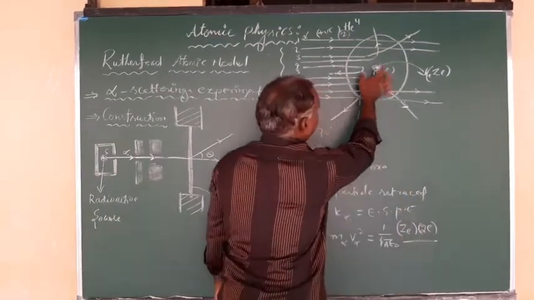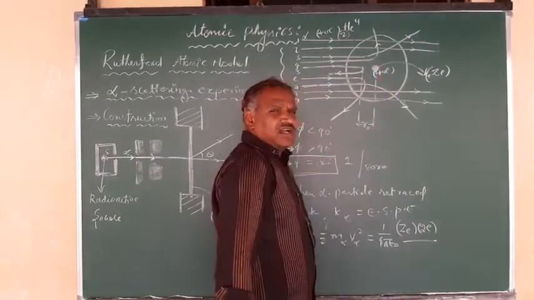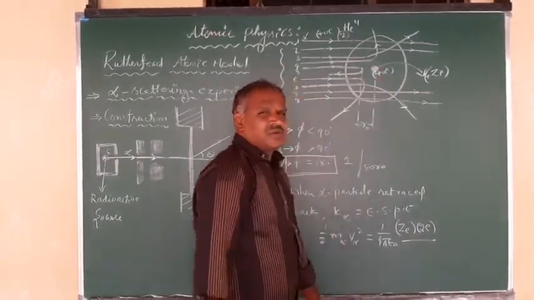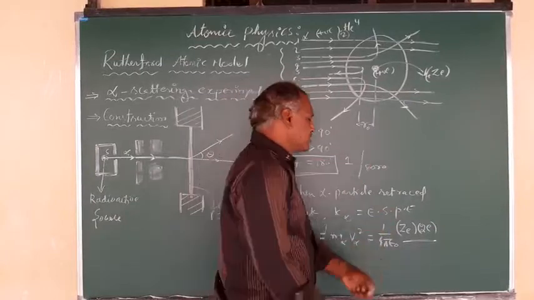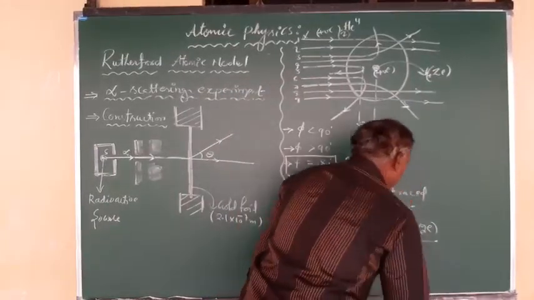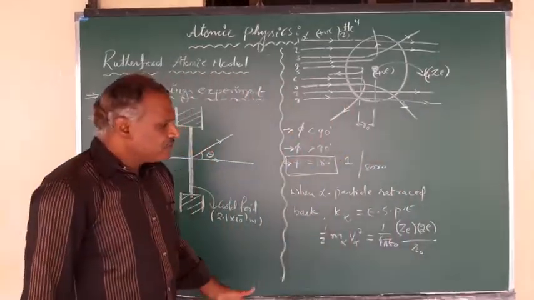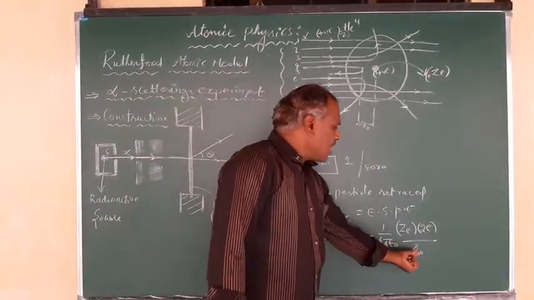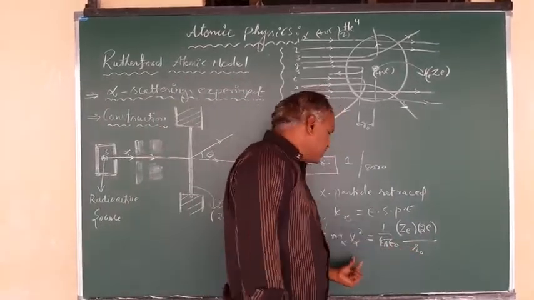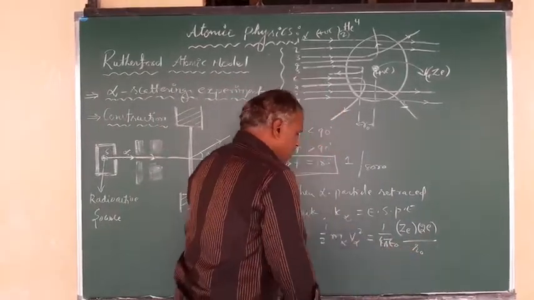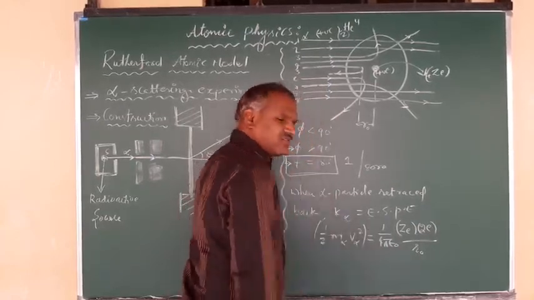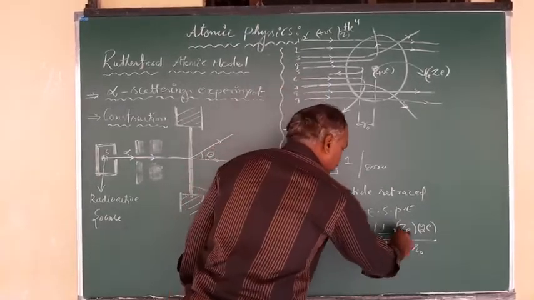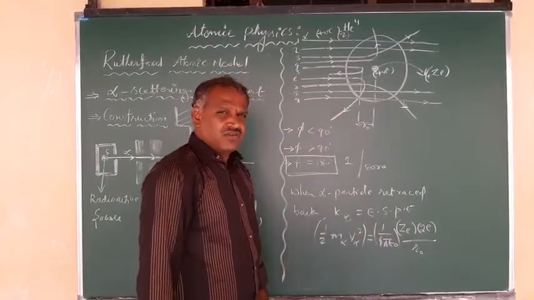R is how much here? The separation is the least distance of approach, so r is the radius of the nucleus that can be calculated. So it is r naught, right? From this you can calculate the r naught value by using this equation. This is the total kinetic energy of the alpha particle, and 1 by 4 pi epsilon naught is a constant, k.